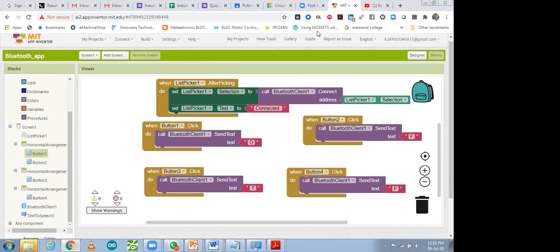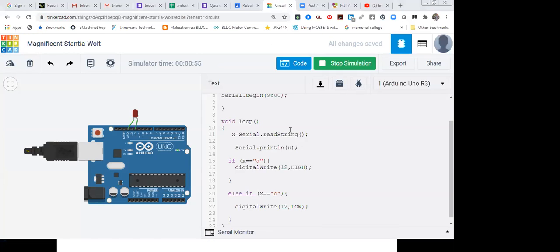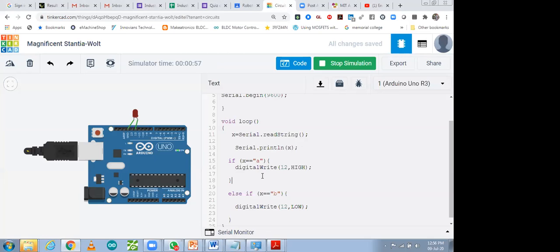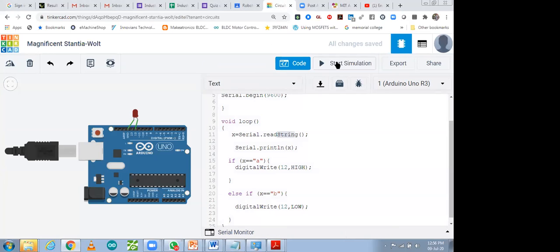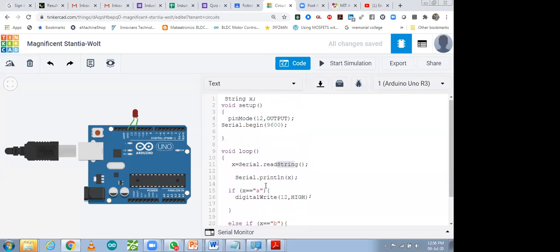Same above code. Okay, if you want to implement this code via graphical coding, you will face a lot of difficulty. First of all, you will face difficulty in serial read, and you will not find a string variable in this graphical coding. So in graphical, let me show you. Before that, let me copy it. So the condition, you have to make it O and F.